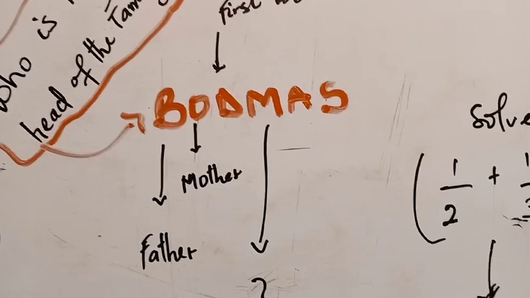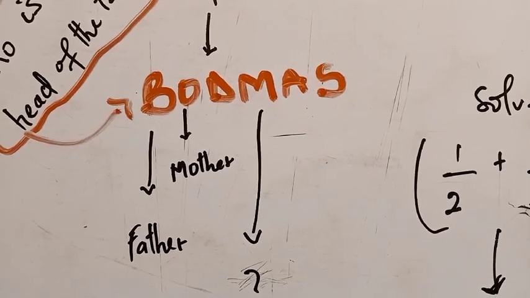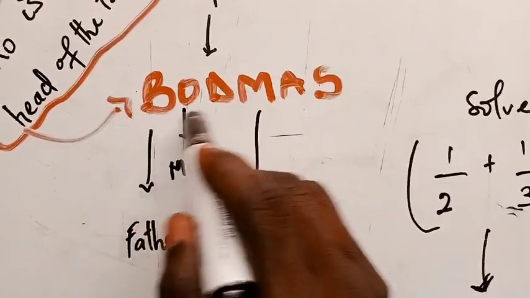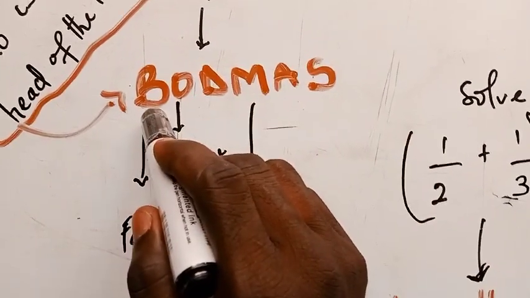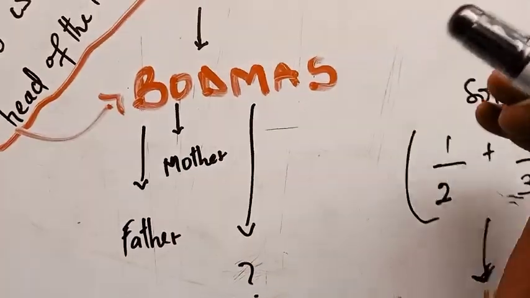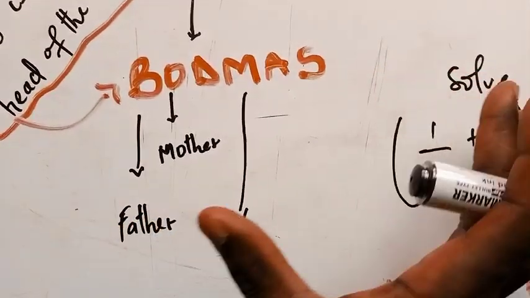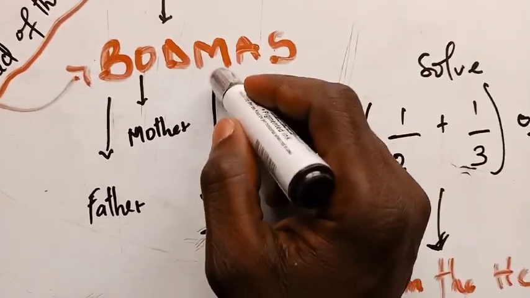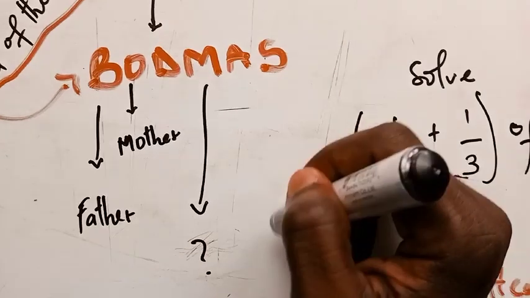Now, the way of solving a BODMAS question is that you should know this arrangement. The word here is BODMAS, meaning B stands for bracket, O stands for order. I will explain the order in a second, so make sure that you watch the video to the end. D stands for division, M stands for multiplication, A is addition, and the last is subtraction.